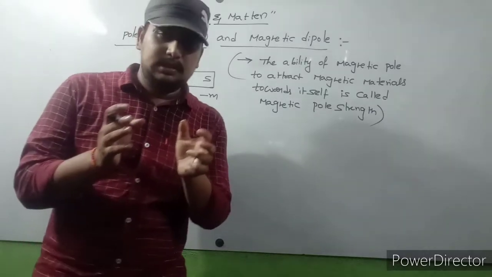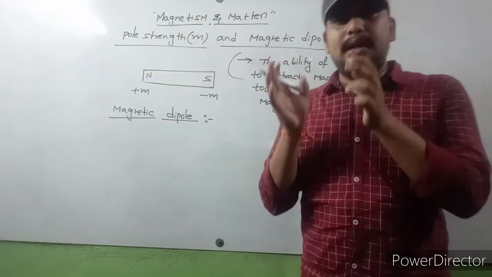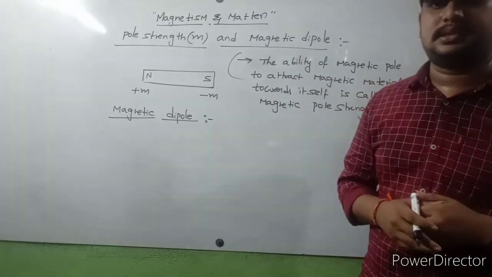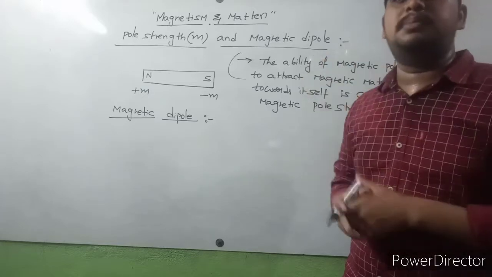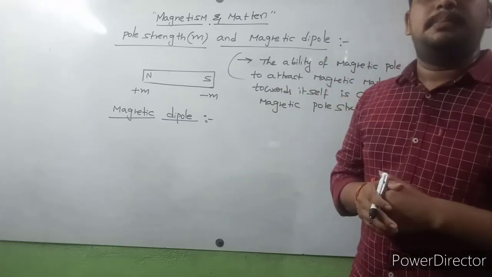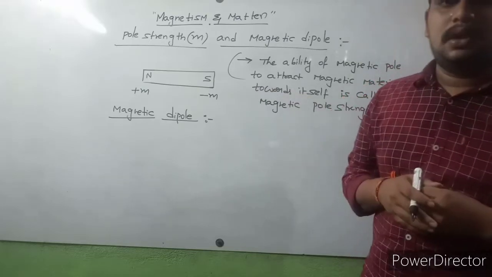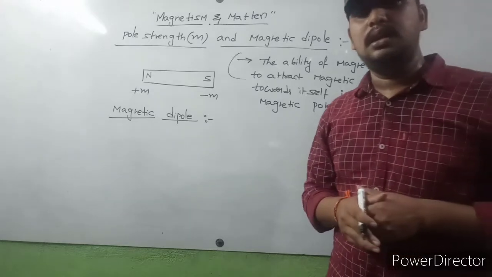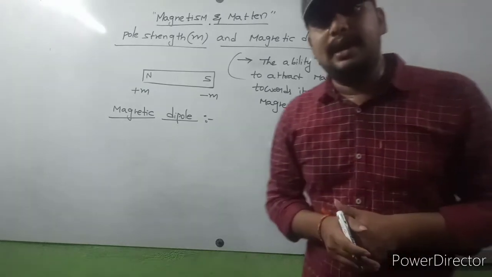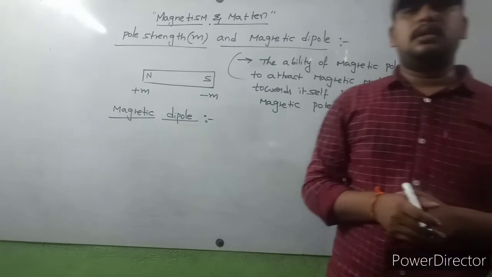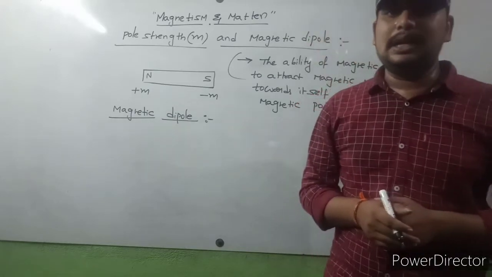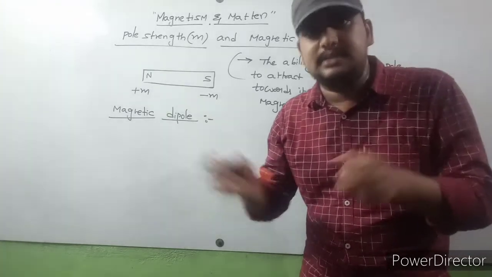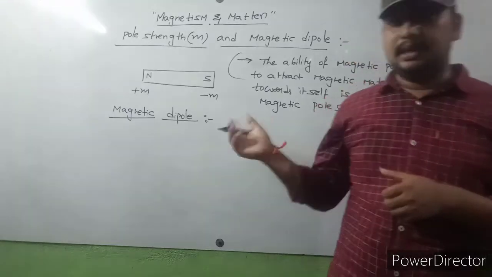My dear students, the magnetism concepts are most analogous to electricity concepts, with many similarities. There we discussed electric dipole, here we discuss magnetic dipole. What is the definition of electric dipole? Two charges equal in magnitude and opposite in sign, separated by some distance, is called an electric dipole.